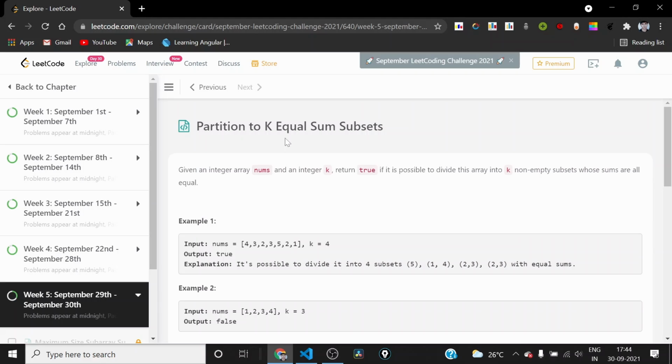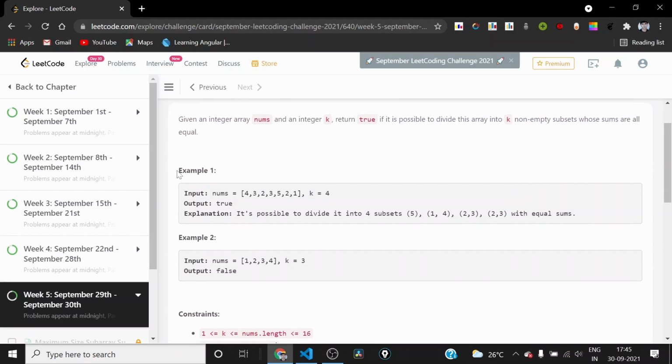So as the name suggests, in this problem, we have to partition this integer array nums into k subsets, each subset having equal sum. So actually we don't have to partition. We just need to tell whether it is possible to partition or not. If it is possible to divide this array into k subsets, all the subsets having the same sum, equal sum, then we will be returning true, and otherwise we have to return false.